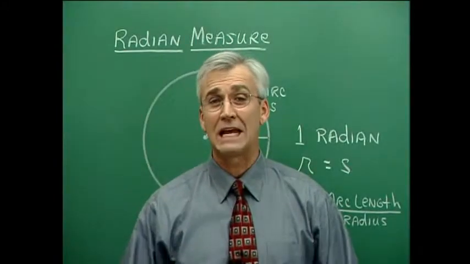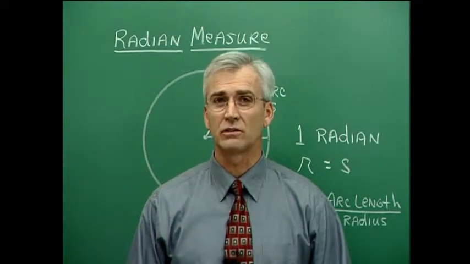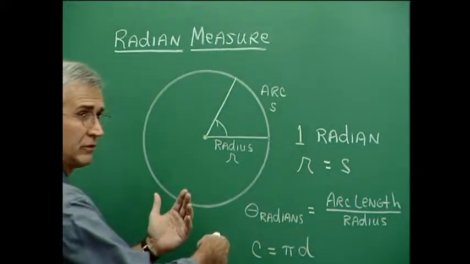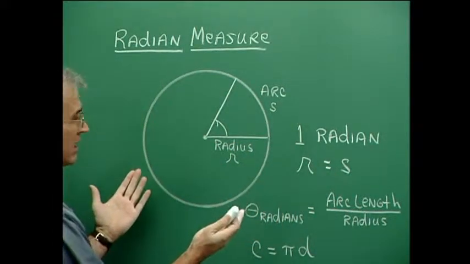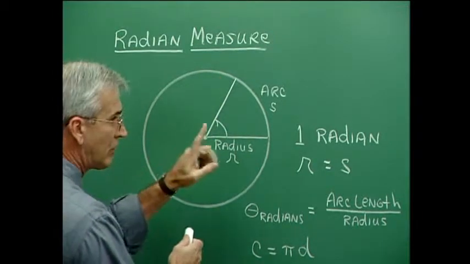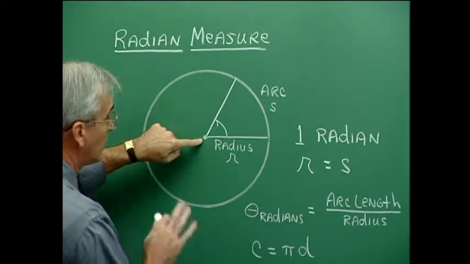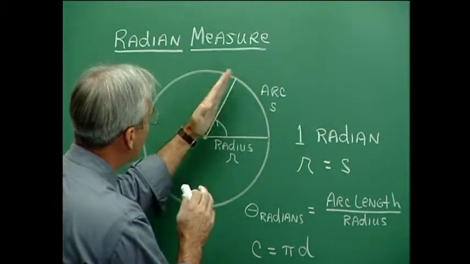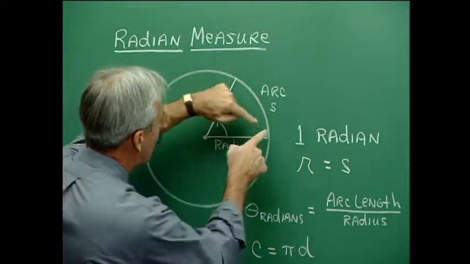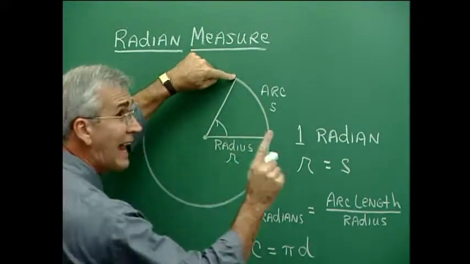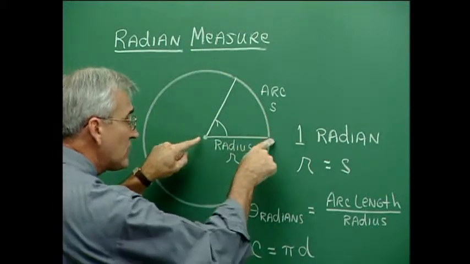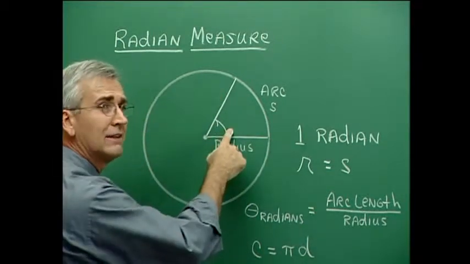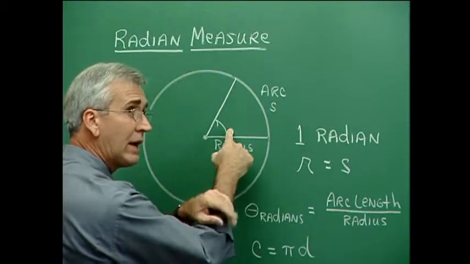Imagine the vertex of an angle located at the center of a circle, and we're going to turn an angle from within a circle to talk about this idea of radian. Now this angle generated with a vertex at the center of a circle is called a central angle. Now when we have an intercepted arc in which the arc length is exactly the same as the radius of the circle, then the opening here is 1 radian. That's the definition of 1 radian.